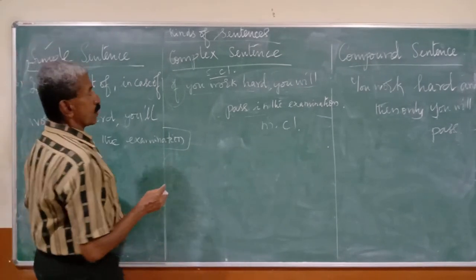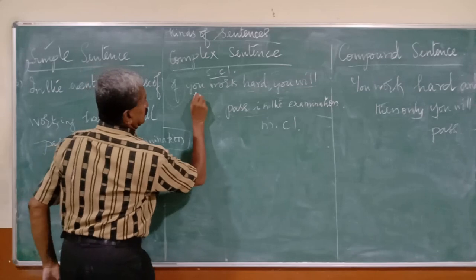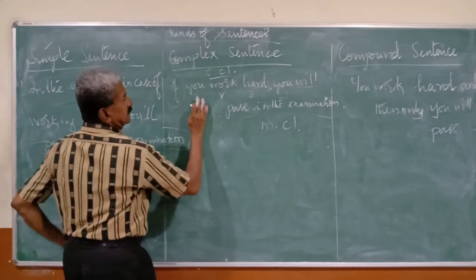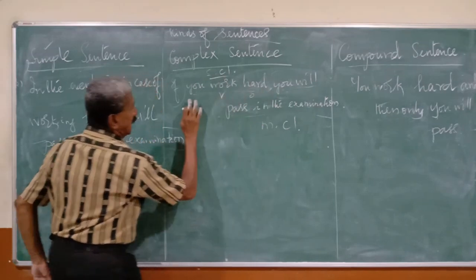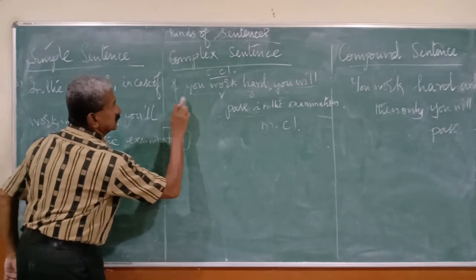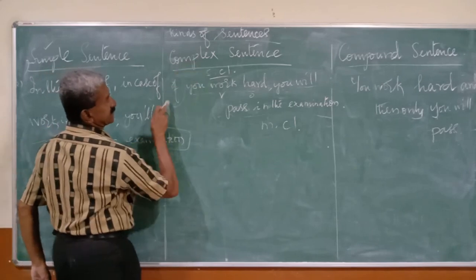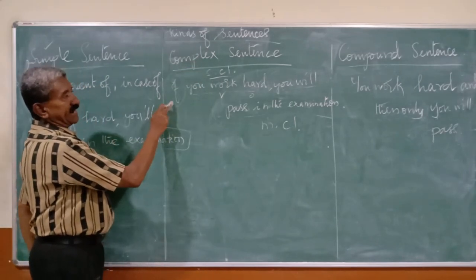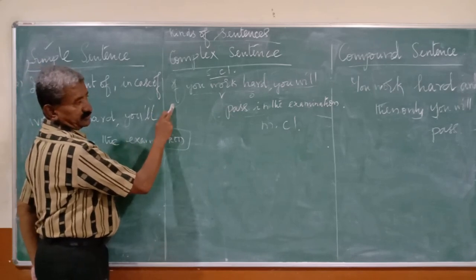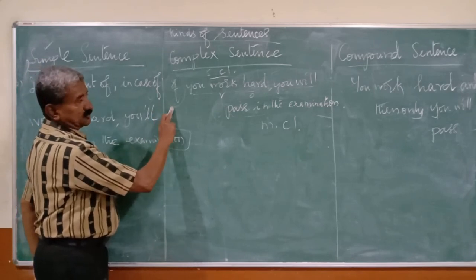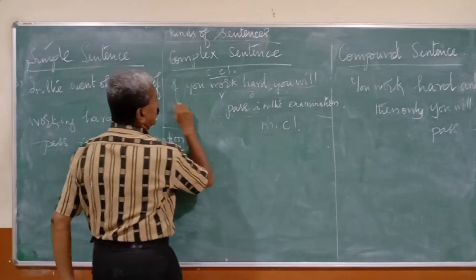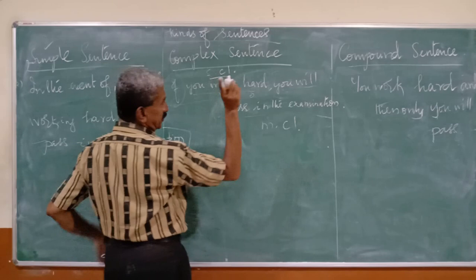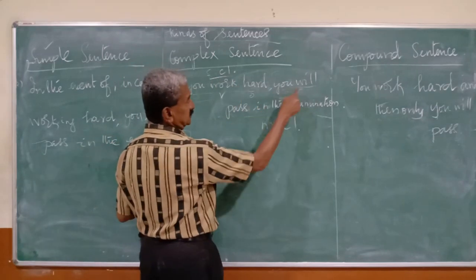Okay. Now, see the subject, verb, and object. This is the main clause, joined by subordinate conjunctions. So totally it is known as a complex sentence: one subordinate clause, another the main clause.